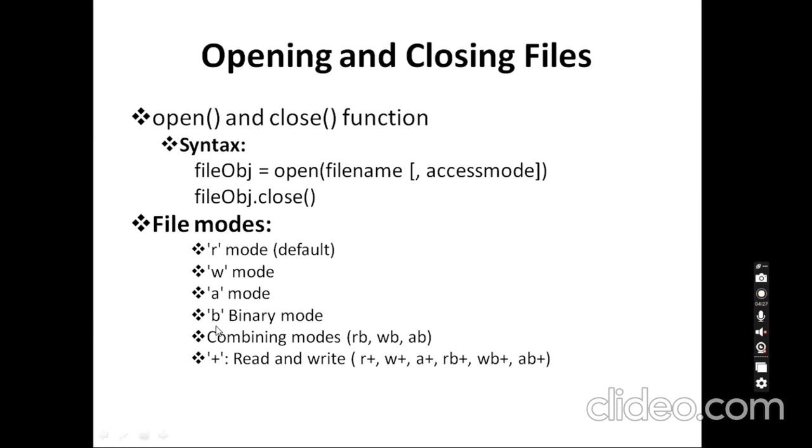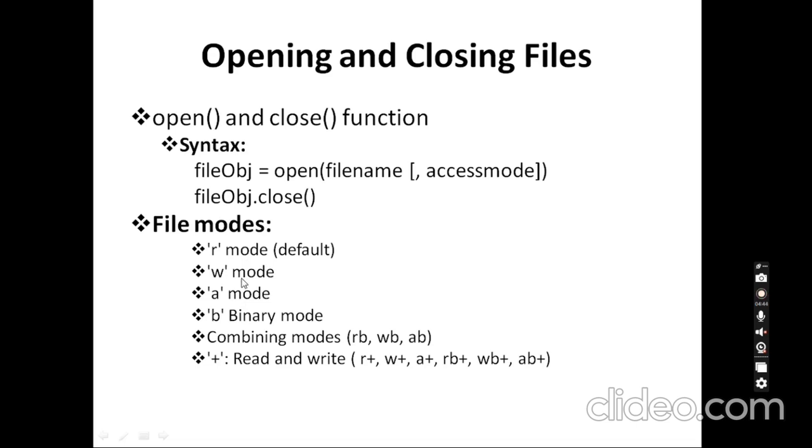The next one is B mode. It is the binary mode, used for binary file operations. Next is the combining mode. Combining mode is nothing but combinations where the first three modes are combined with the binary mode.